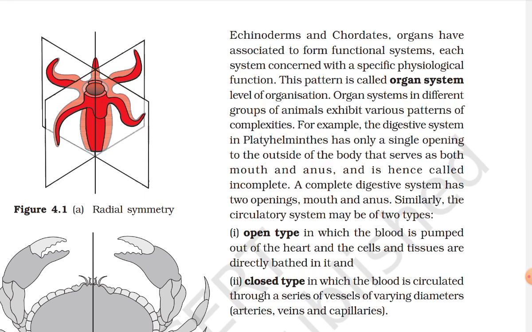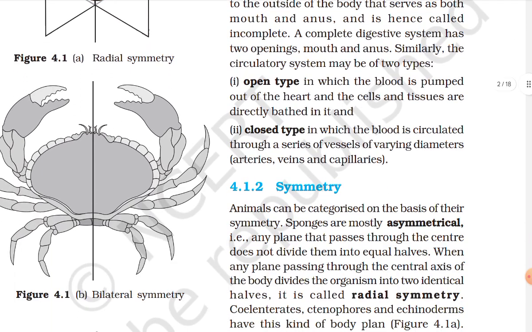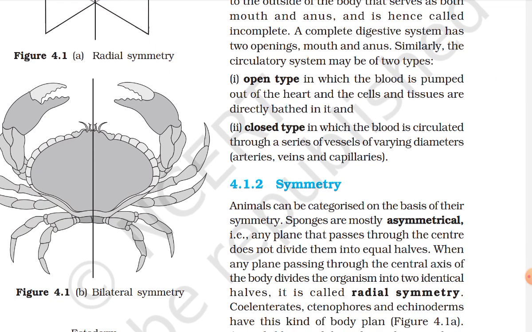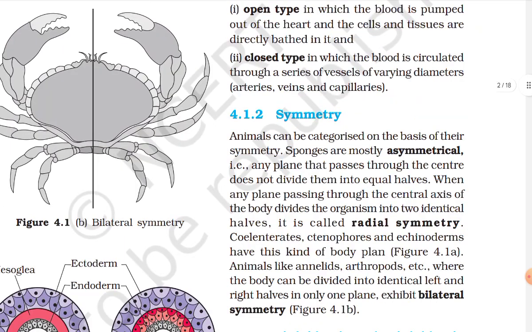Organ systems in different groups of animals exhibit various patterns of complexities. For example, the digestive system in Platyhelminthes has only a single opening to the outside of the body that serves as both mouth and anus and is hence called incomplete. A complete digestive system has two openings, mouth and anus. Similarly, the circulatory system may be of two types: open type, in which the blood is pumped out of the heart and the cells and tissues are directly bathed in it, and closed type, in which the blood is circulated through a series of vessels of varying diameters: arteries, veins, and capillaries.